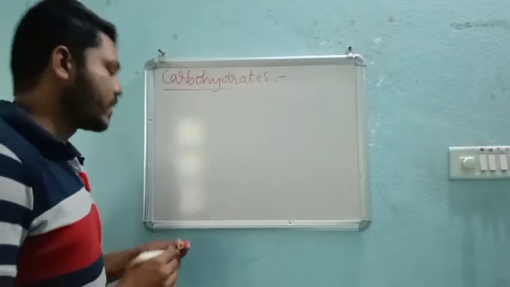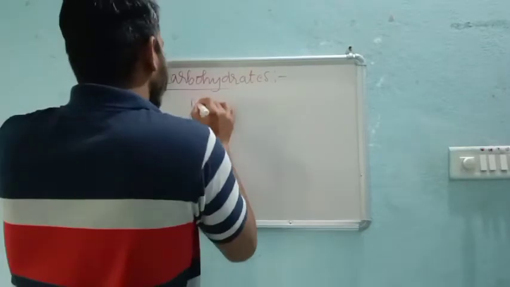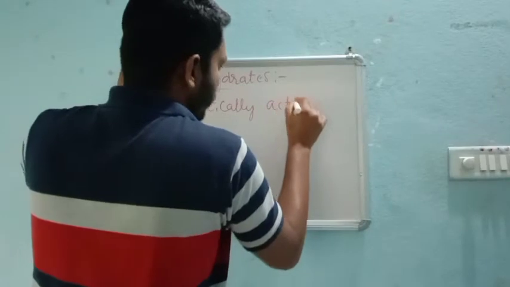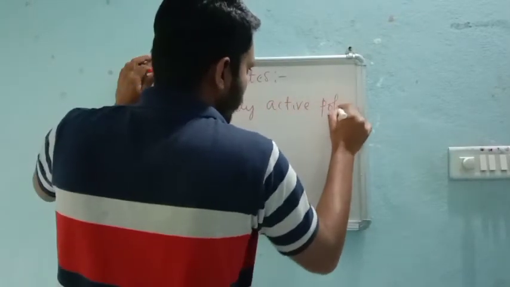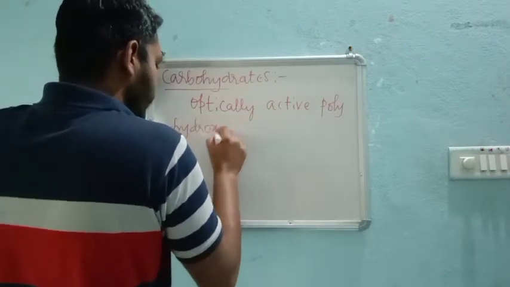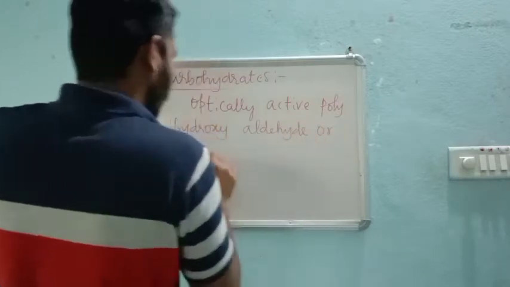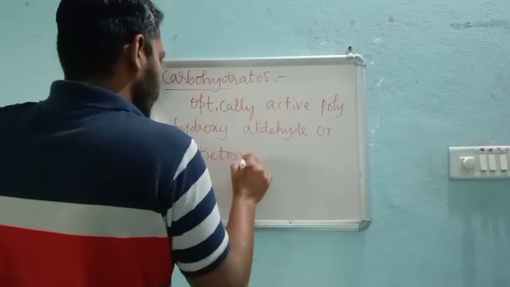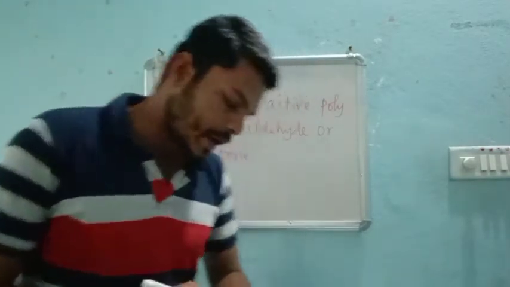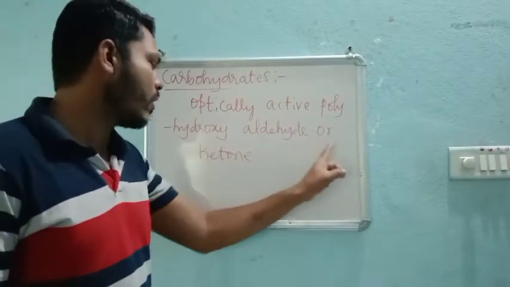Carbohydrates may be defined as optically active polyhydroxy aldehyde or ketone, right? This is nothing but the carbohydrates. Carbohydrates may be defined as optically active polyhydroxy aldehyde or ketone.